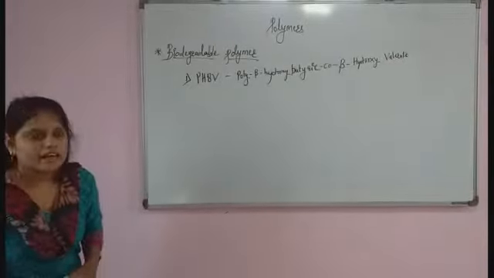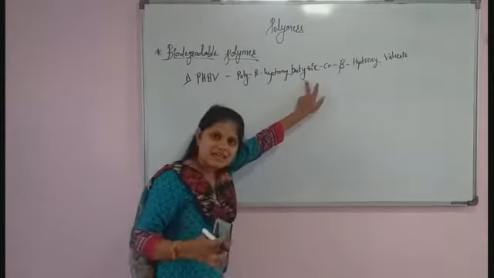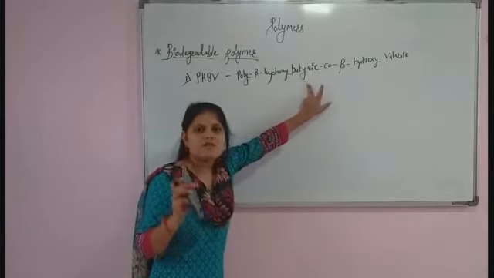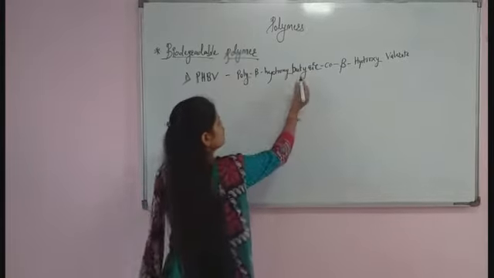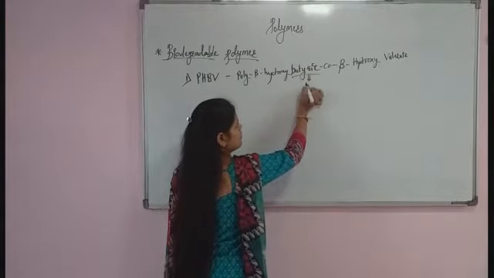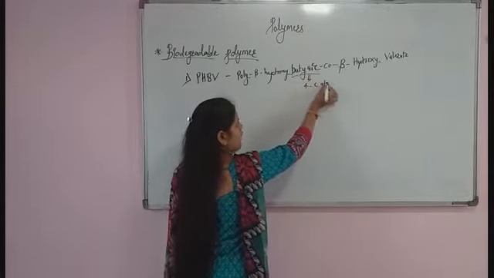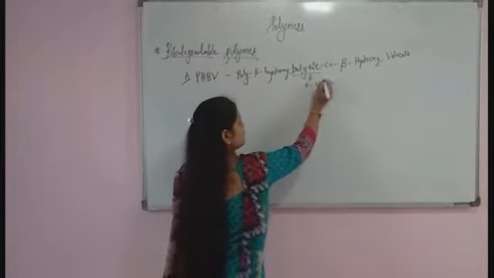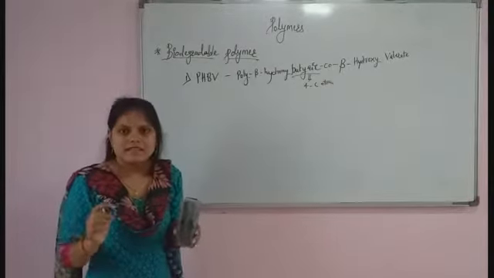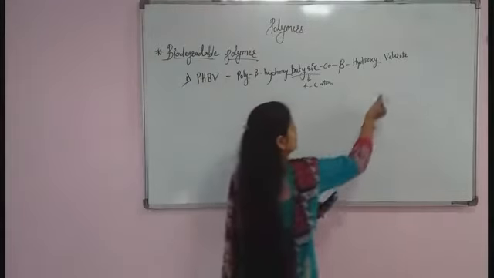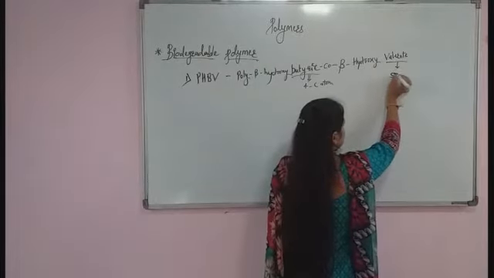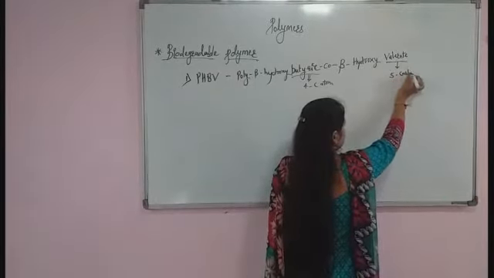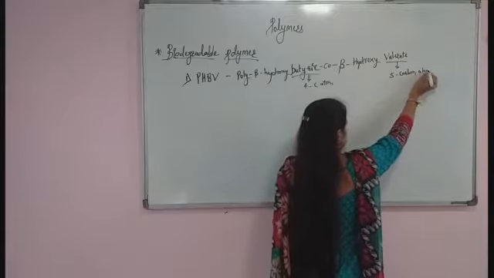So this butyric refers to the presence of 4 carbon atoms, and this valerate refers to the presence of 5 carbon atoms.